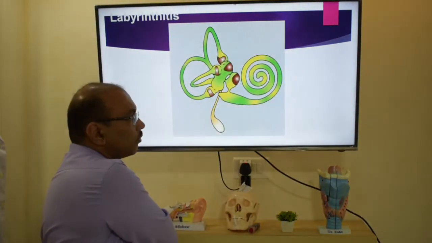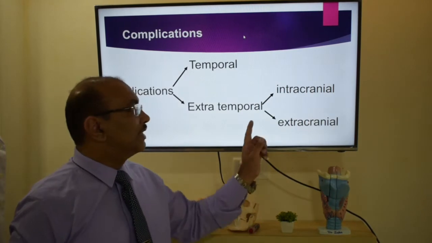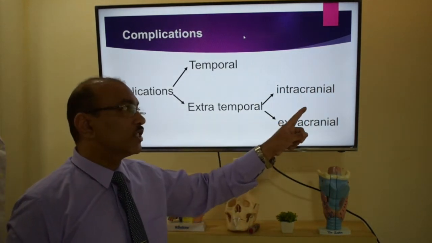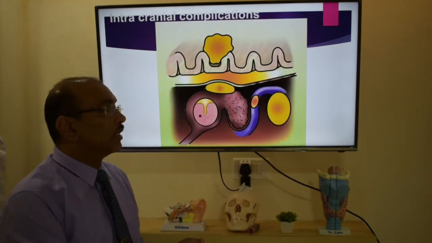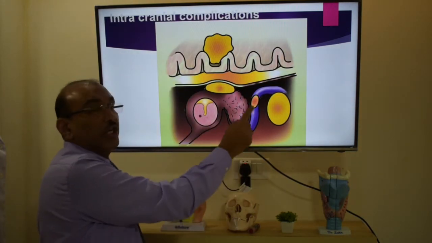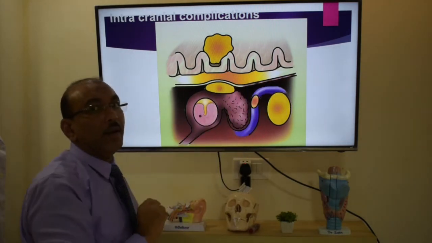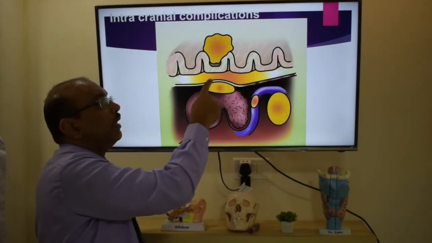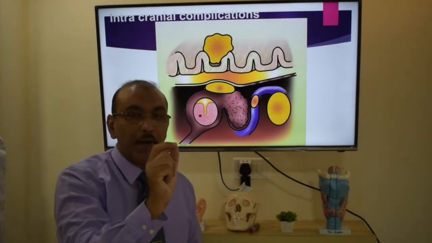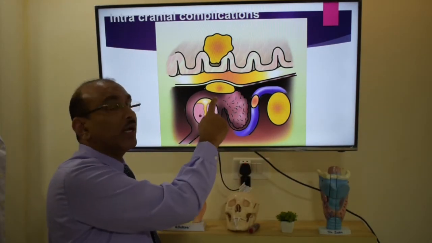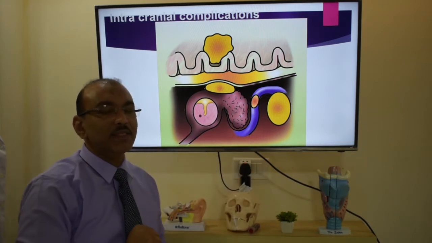Now, we will see the extratemporal. That is, first we will see the cranium. This is a picture of the ear. Just above that, this part, this is the brain. Brain is covered by a thick covering called dura. And if there is pus outside the dura, it's called extradural abscess.